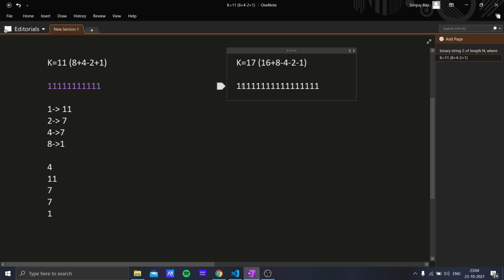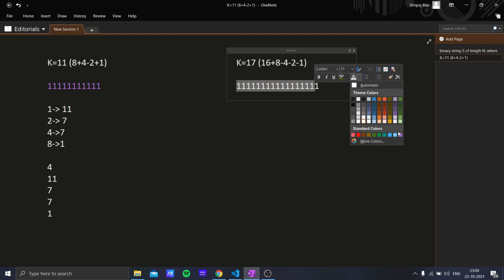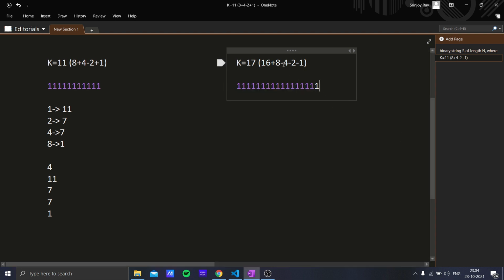So first I will take 16, the highest power of 2, from the left, and I will convert those elements to zeros. Then I will take the negative elements. I can take them in any order. Let's just take minus 4 first.